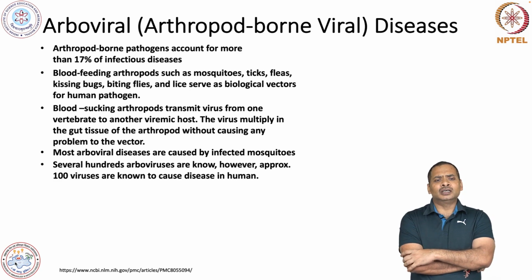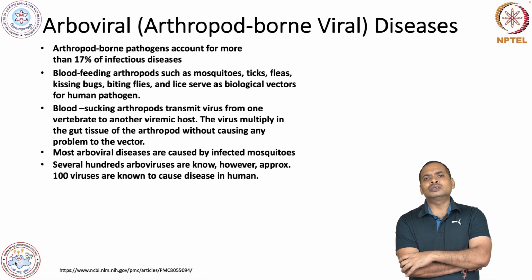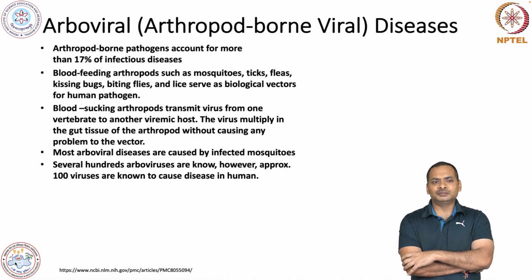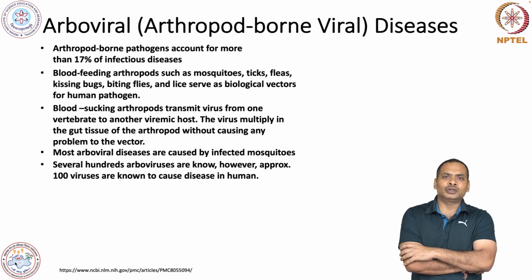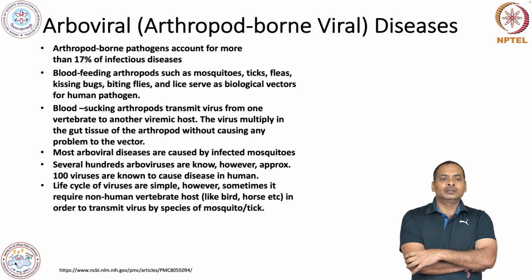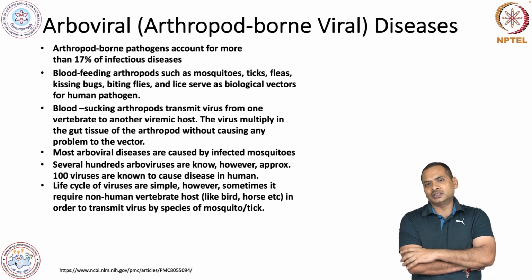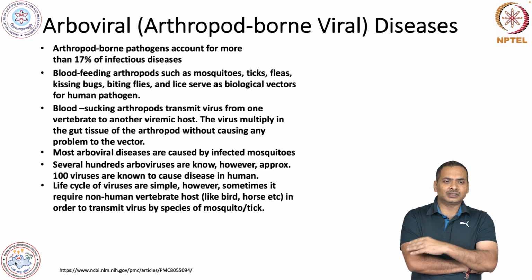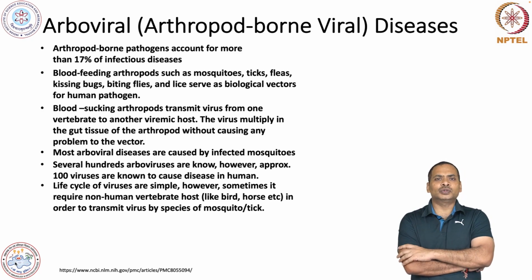Several hundred arboviruses are known, however, approximately 100 viruses are known to cause disease in humans. This is one very important fact. The life cycle of these viruses is quite simple.